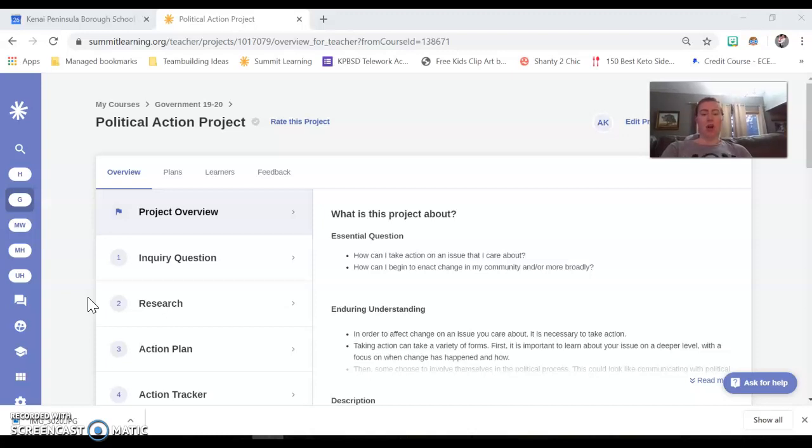So this week we're going to look at the political action project. This is going to be a really quick project. But it's really important to look at current political events, what's happening in our state, and what do you think should be done about it. So that's kind of the premise of this project.